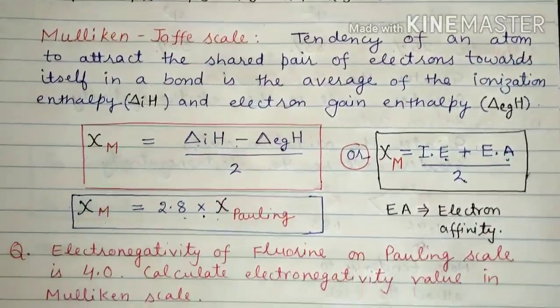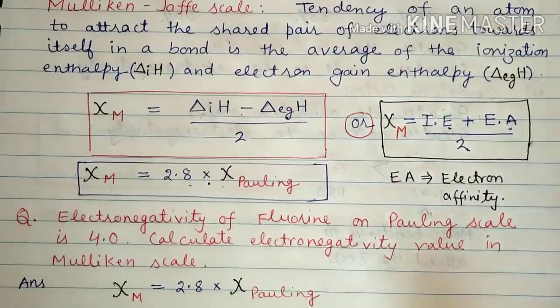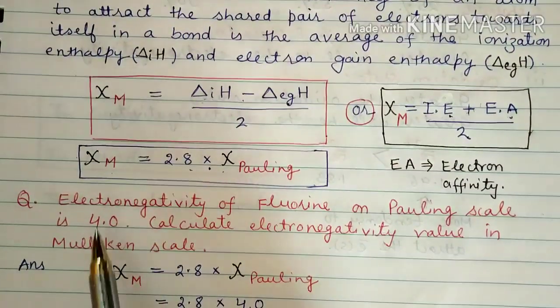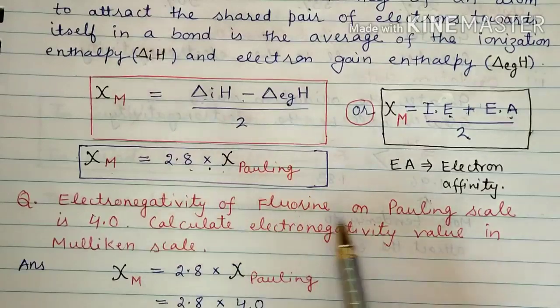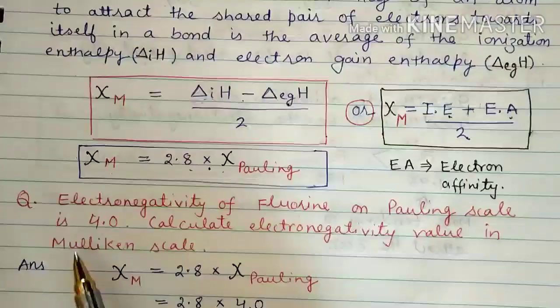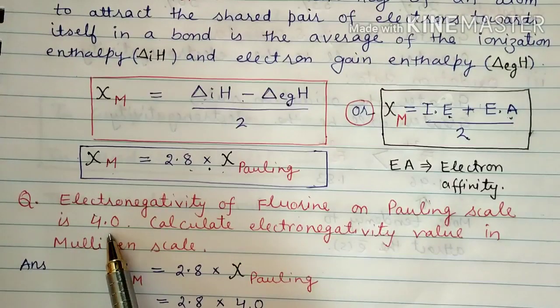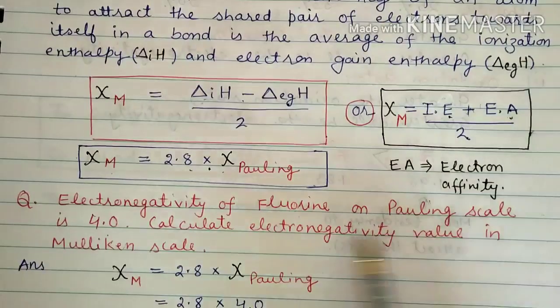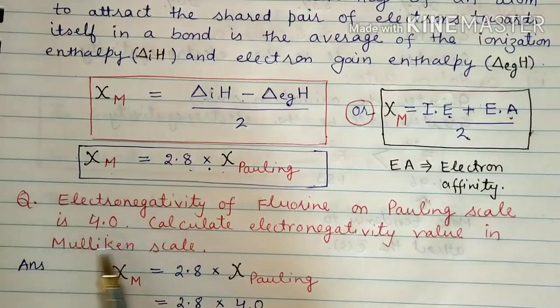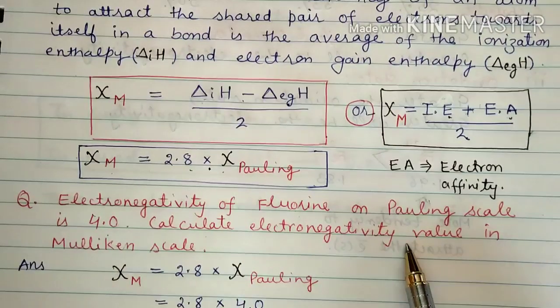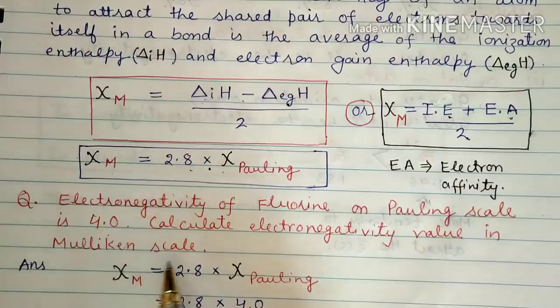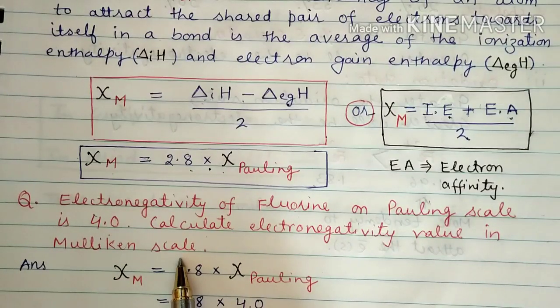Now moving on to solve a question. The question given to us is: the electronegativity of fluorine on the Pauling scale is 4.0. We know this very well. Calculate the electronegativity value on the Mulliken scale. Which formula do we have to use?